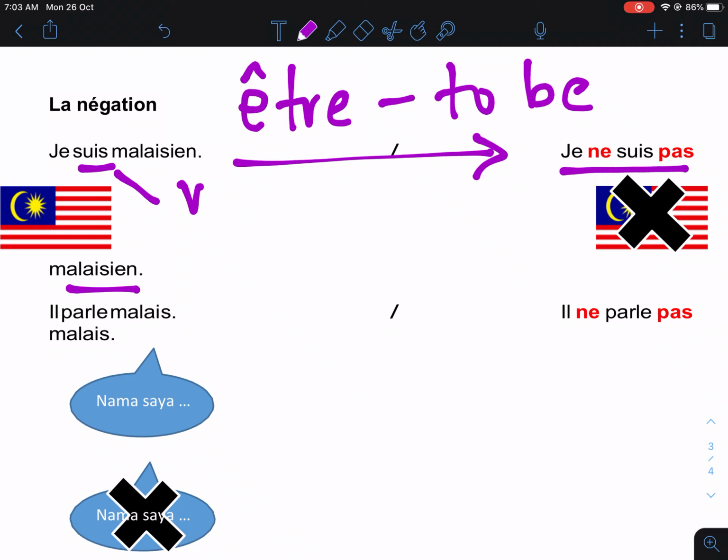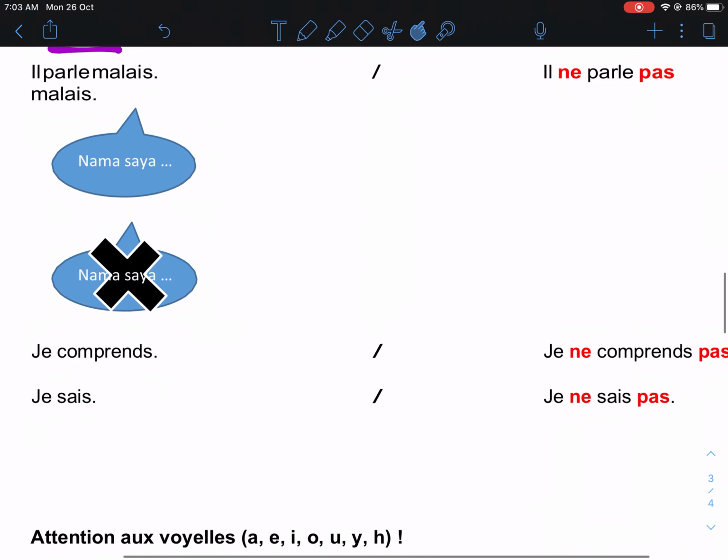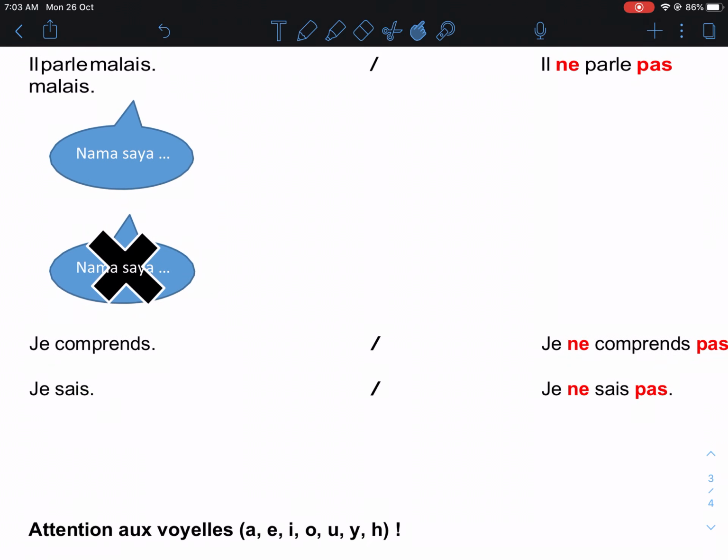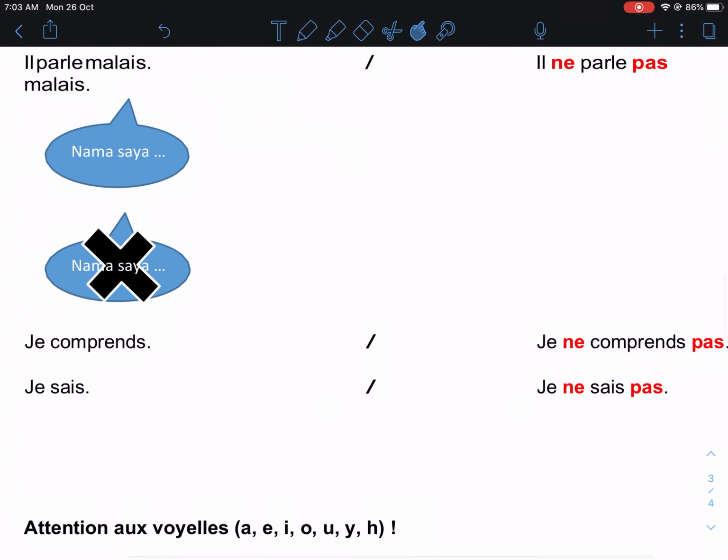Now, let's look at the other example. If we may write now. Let's look at this example.